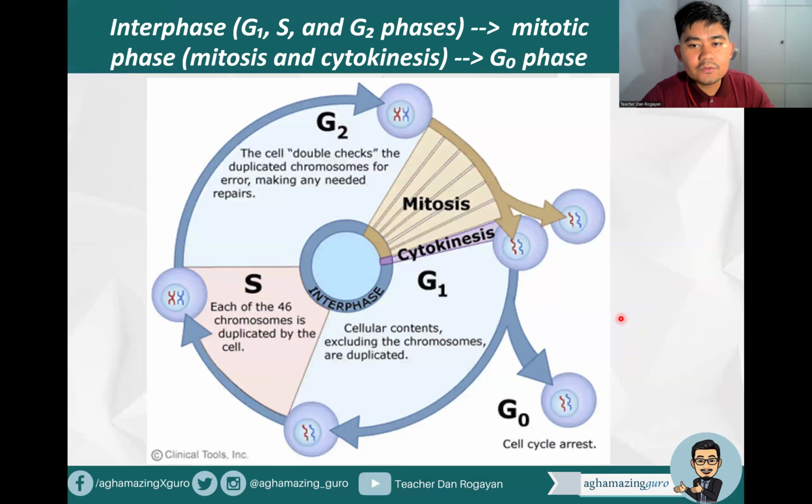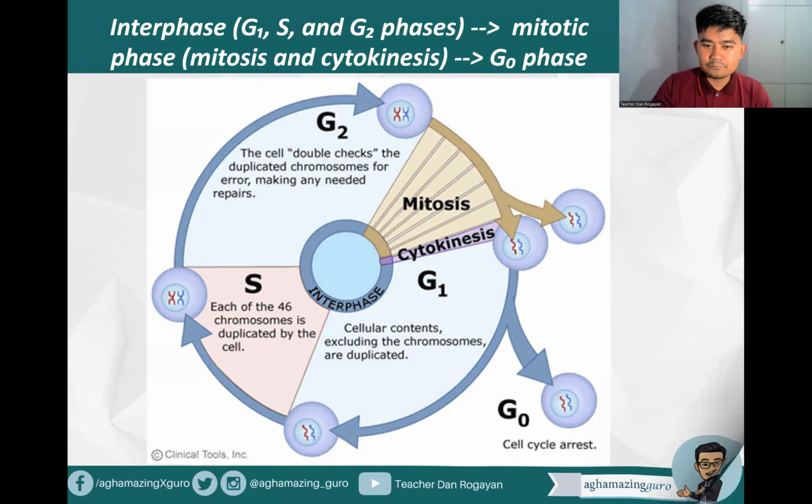Okay, so here you can see the different steps in our cell cycle. So we have the interphase, which includes the G1, the S, and the G2 phases. Then we have the mitotic phase or the mitosis and cytokinesis. So we have here the interphase, right? G1, S, then G2. Then we have the mitosis and cytokinesis. And then, of course, the cell cycle rests at G0 phase. Okay?